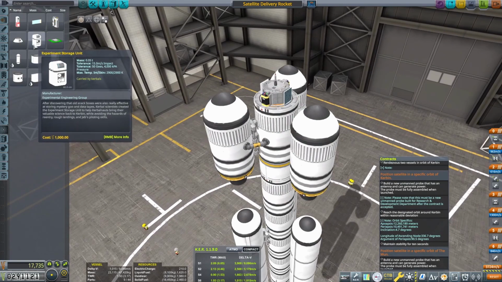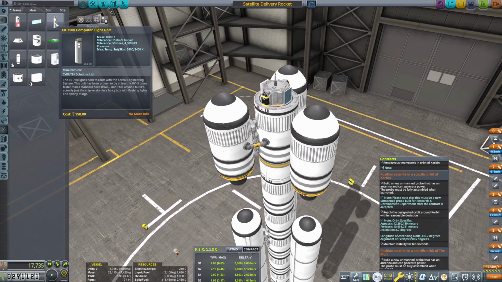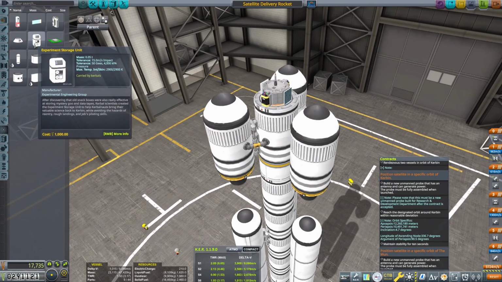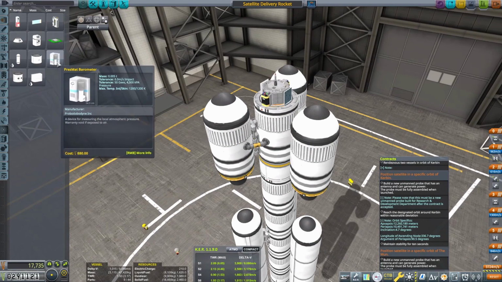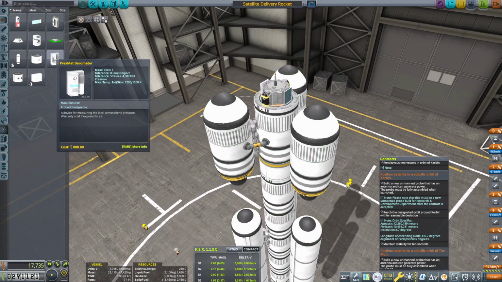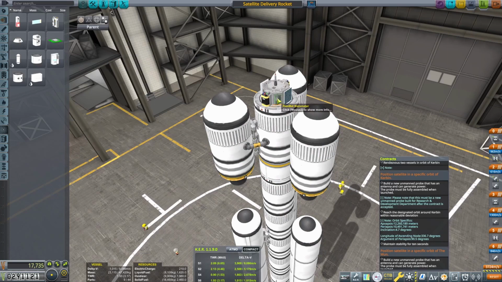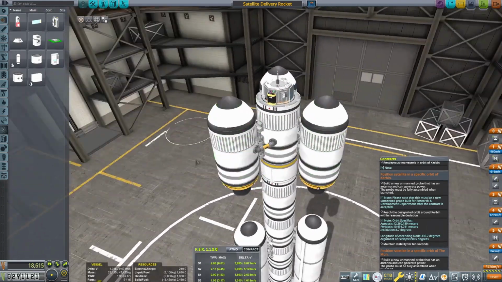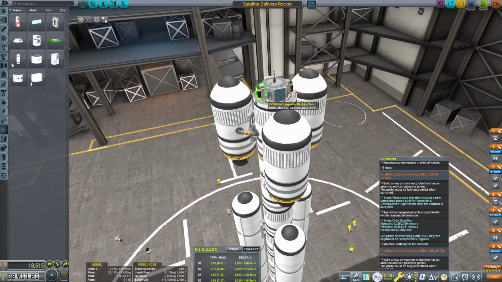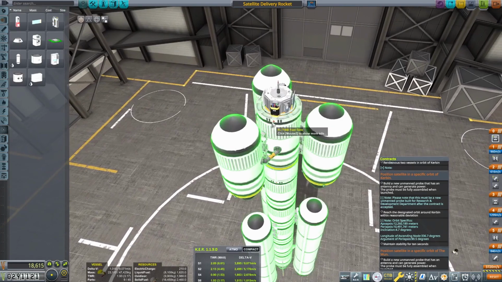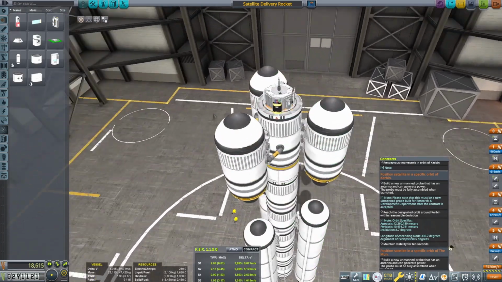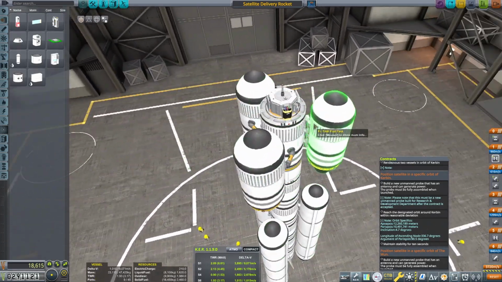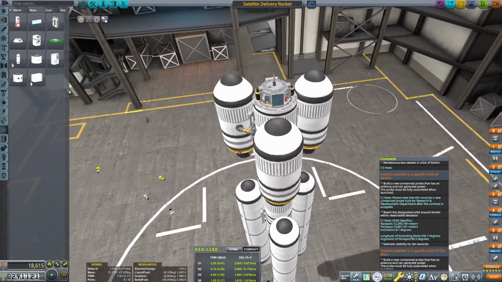We could put a barometer on also. Just oops, that's not a barometer. Let's see. Yeah, right there. Can pop one there. Okay, that should be good. Now, we have solar panels, we have batteries, we have the thermometer, we have... yeah, we're good. The barometer.